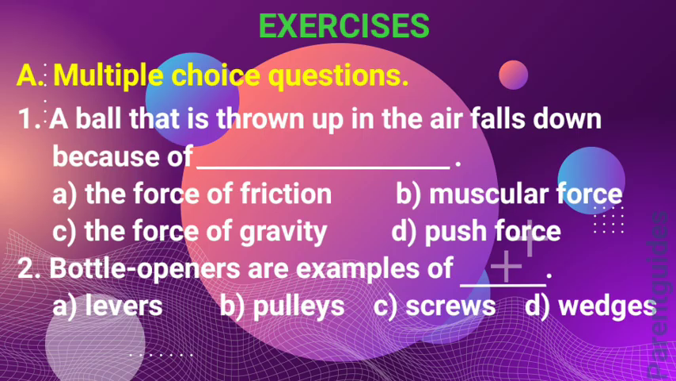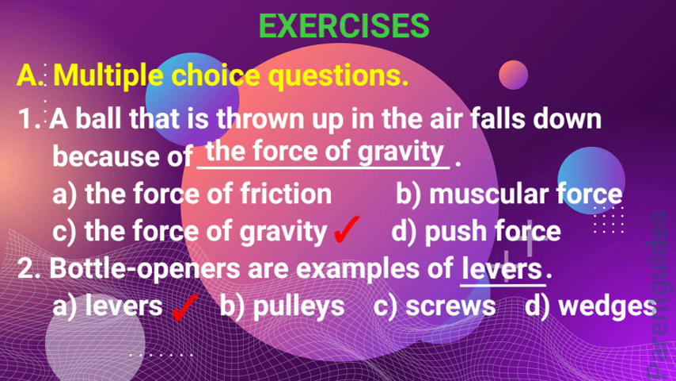Exercises. A. Multiple choice questions. 1. A ball that is thrown up in the air falls down because of A. The force of friction, B. Muscular force, C. The force of gravity, D. Push force. Answer is C. The force of gravity. 2. Bottle openers are examples of A. Levers, B. Pulleys, C. Screws, D. Wedges. Answer is A. Levers.